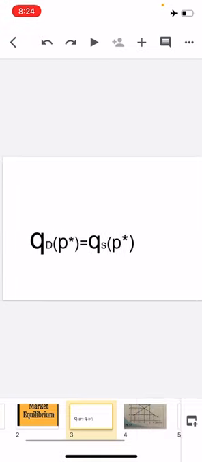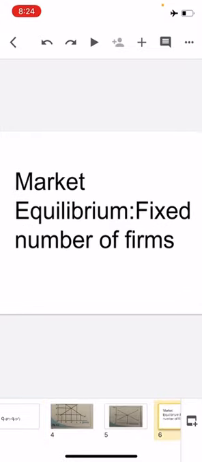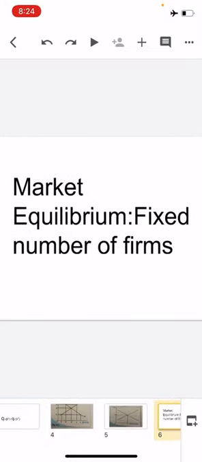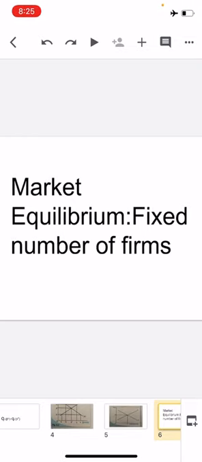Let's move on to the next part, market equilibrium under fixed number of firms. But before that, we will try to understand out of equilibrium behavior. Now, what is this out of equilibrium behavior?